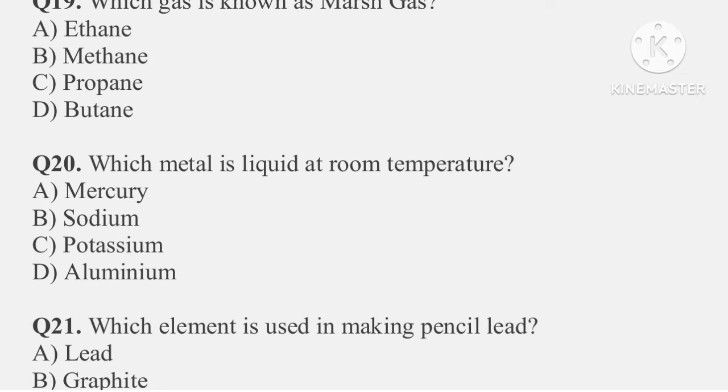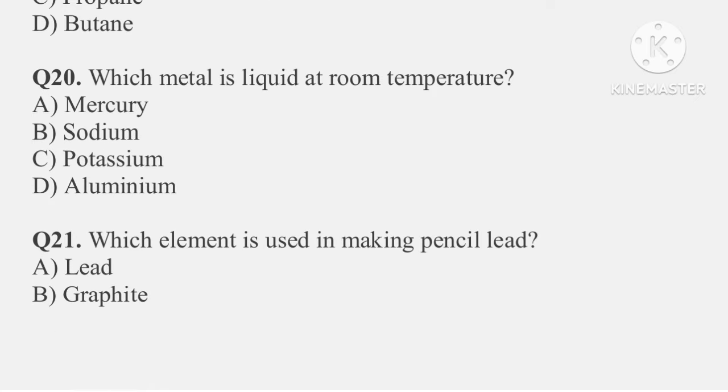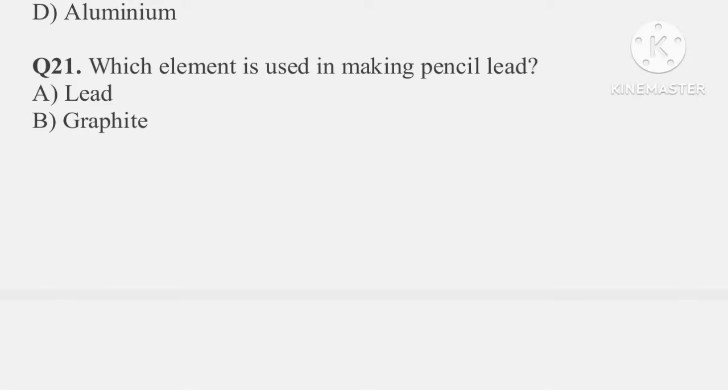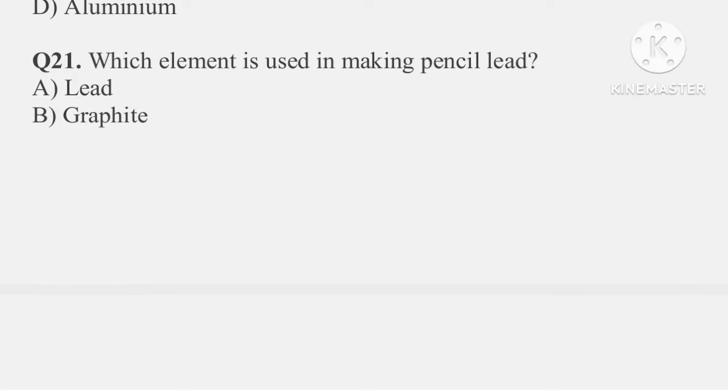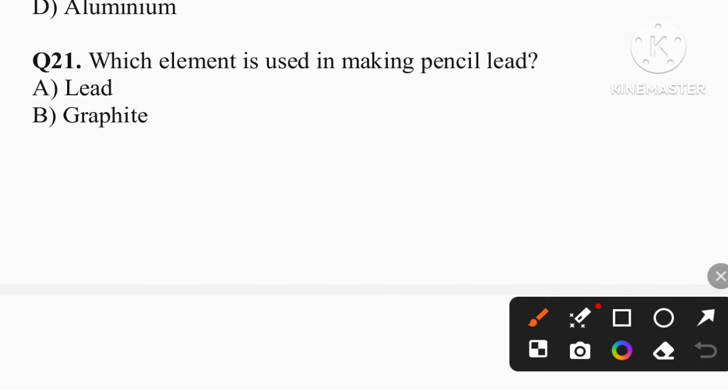Question number 20: which metal is liquid at room temperature? I think this one is the very easy answer. You should know. So you will comment in the comment box about the right answer. Question number 21: which element is used in making pencil lead? So the correct answer is option B, that is graphite.